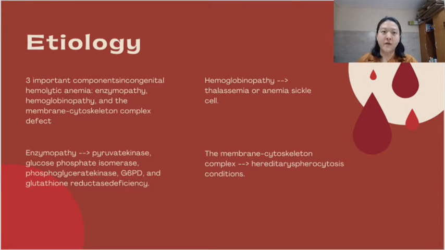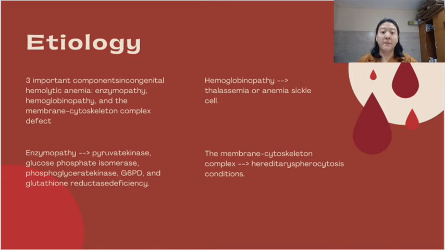Erythrocytes need ATP for producing energy, so a defect in the enzyme pathway may lead to hemolytic anemia. These enzyme defects are inherited in an autosomal recessive way except phosphoglycerate kinase, inducing lack of ATP conditions, and potassium ions leave the erythrocyte. The second one, hemoglobinopathy, may occur because of thalassemia or sickle cell anemia.